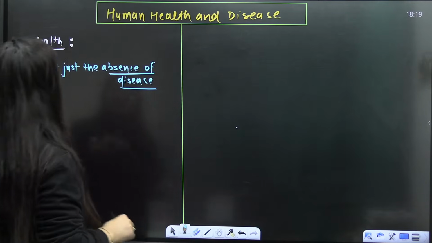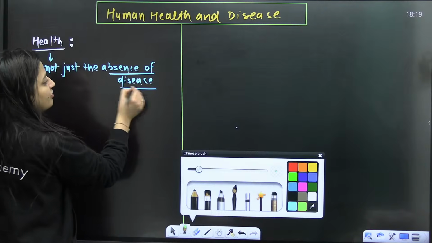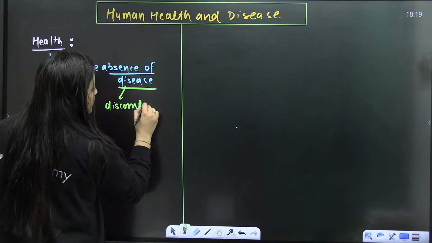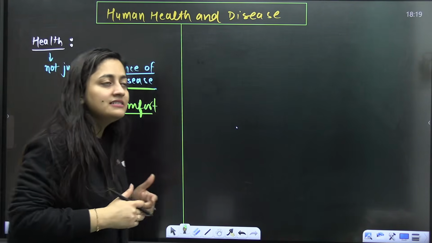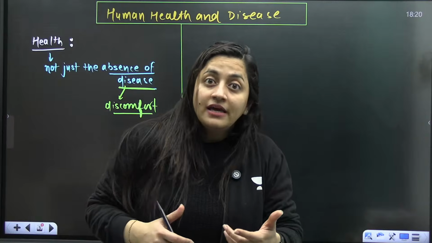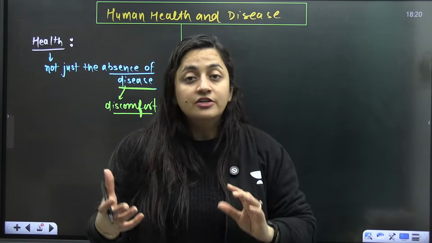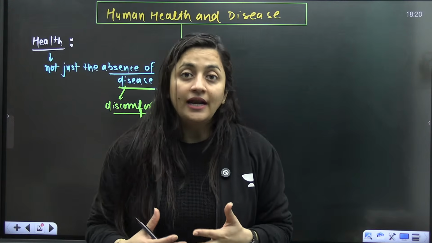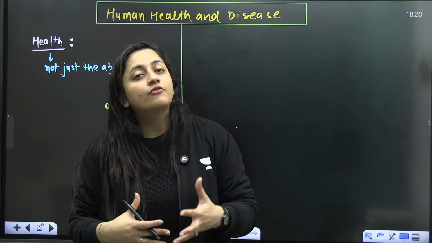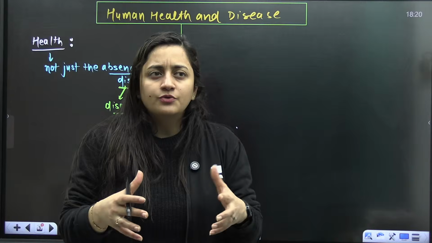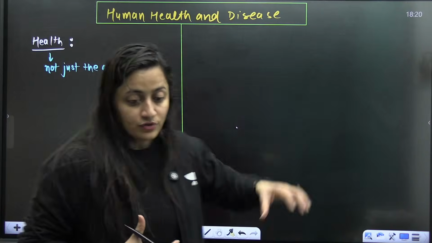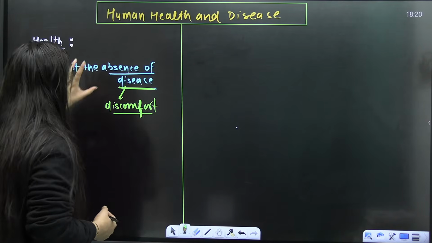Okay, so I'll pick up the general words first. What is the meaning of disease? See, dis-ease, like there is a discomfort. If there is a discomfort in our ease, like we are not at ease, something which is disturbing our body, it can be anything. That is why these days we give so much importance to mental health. If you are not feeling good mentally, if you are feeling low, then of course you don't have a disease in that situation, but you don't feel like doing anything. So that is also another important aspect. This is what we have to consider in this particular chapter.